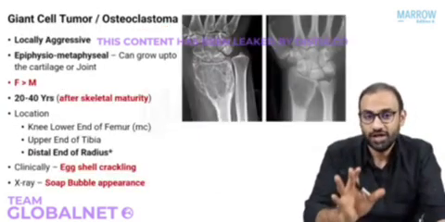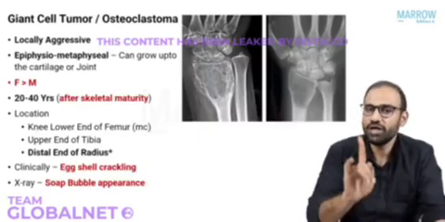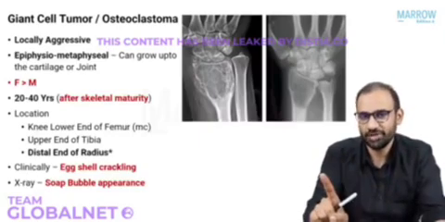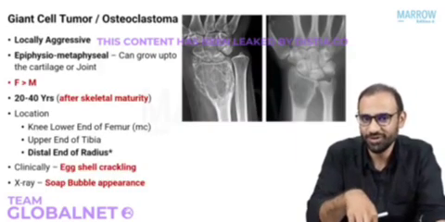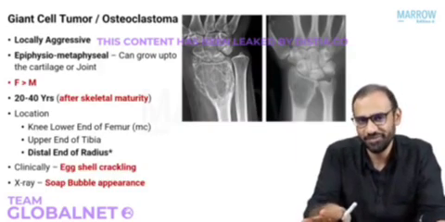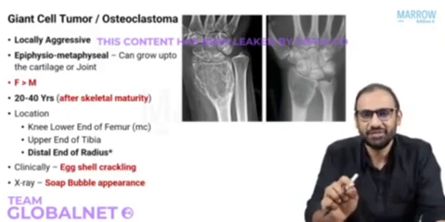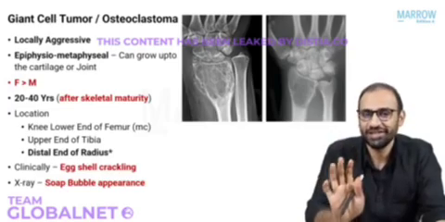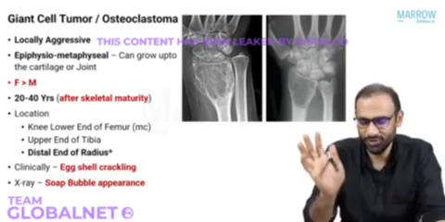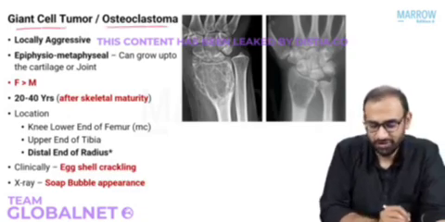Now coming to osteoclastic tumor, the big daddy of all the tumors for your exam. If there is one tumor that you should read and go to the exam, that is osteoclastoma. Or in other words, if you do not read osteoclastoma, do not go to the exam. Because in my experience, almost every exam has a question from osteoclastoma. It's a very, very important lesion that you should know, or the tumor that you should know for your exam. Giant cell tumor, also known as osteoclastoma.